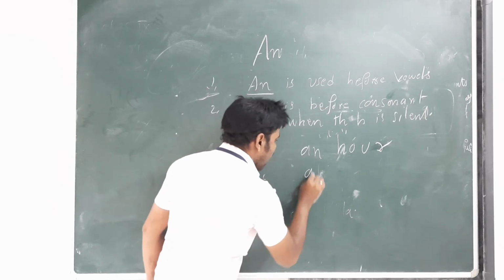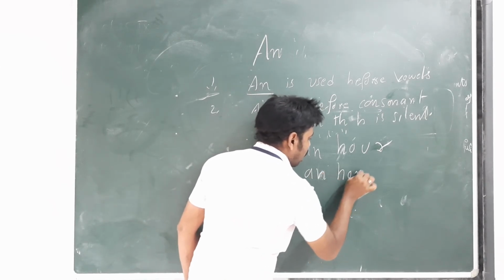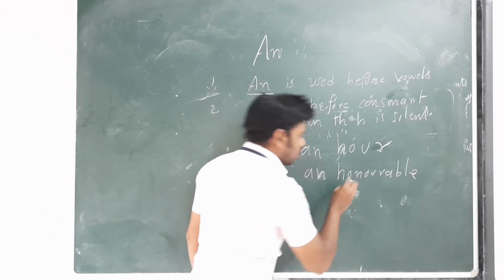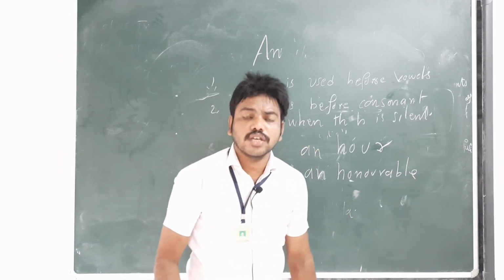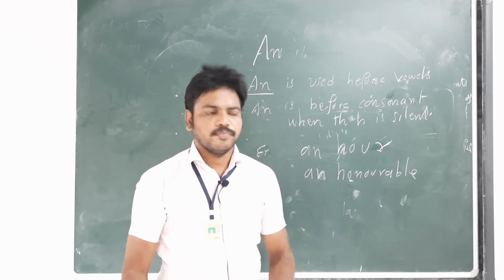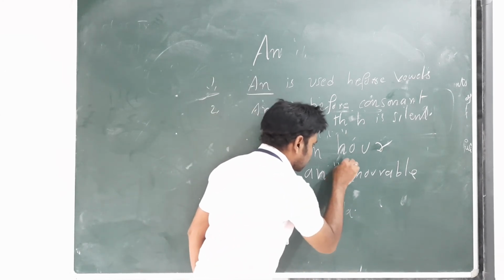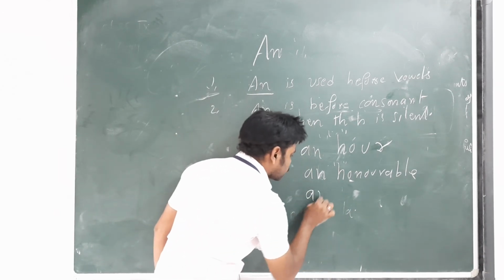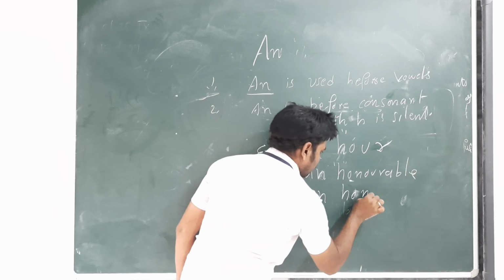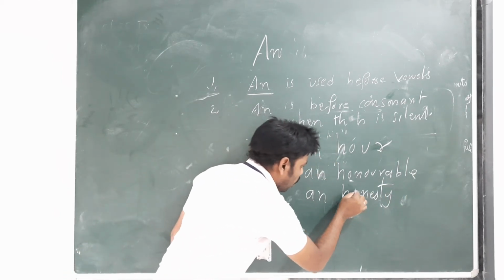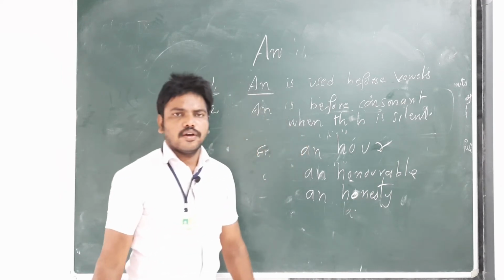Next one, an honorable. Honorable Chief Minister. Here also H is silent. An honesty, here also honesty, H-O.